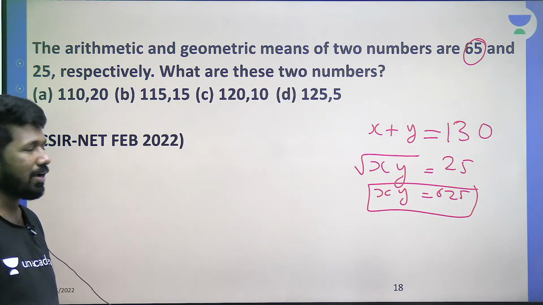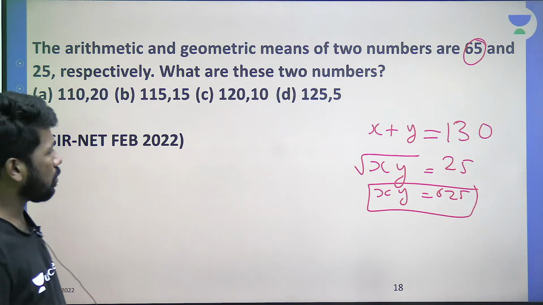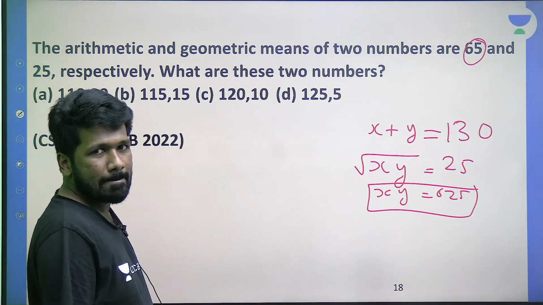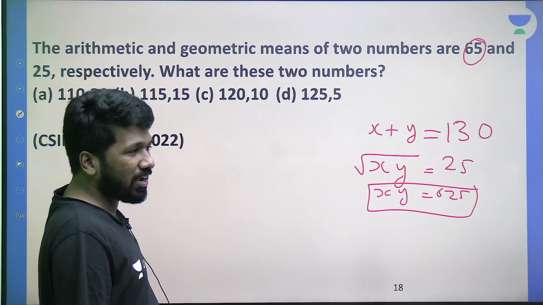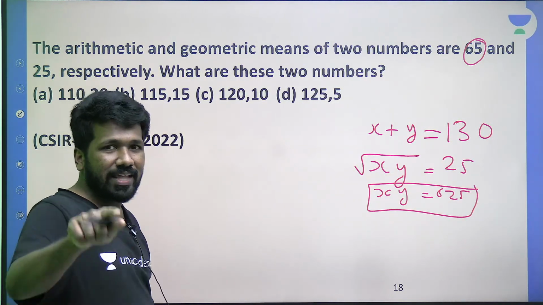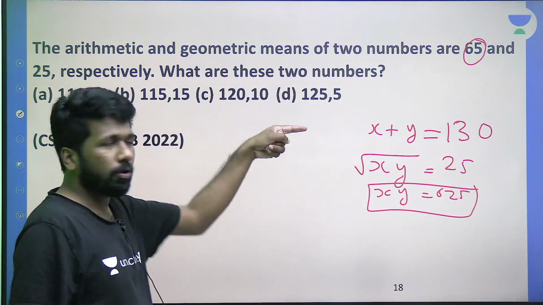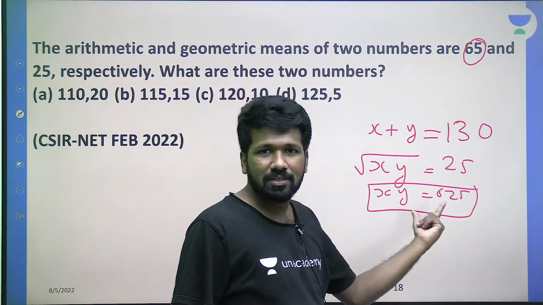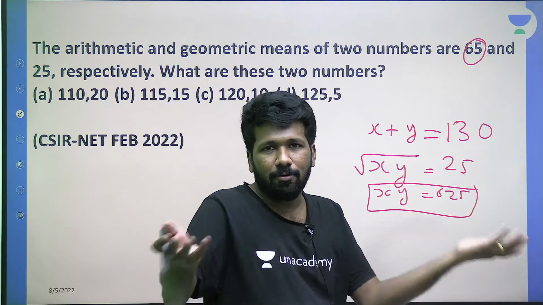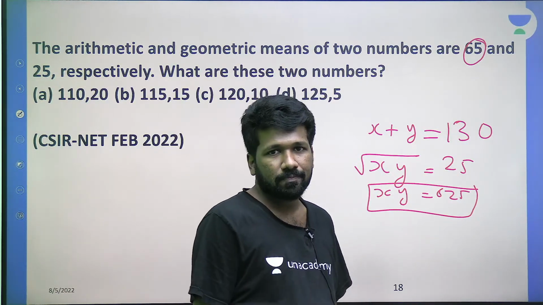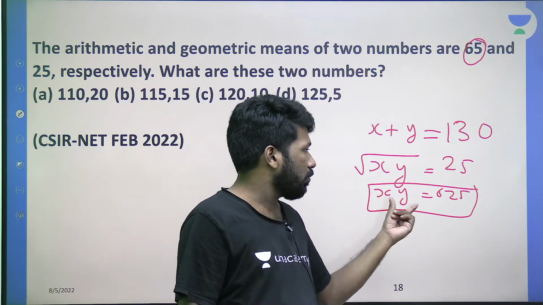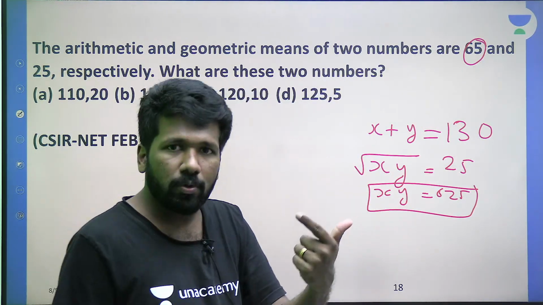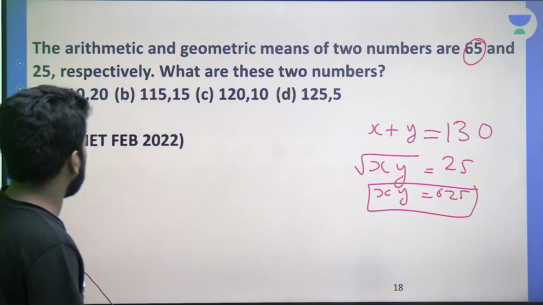That is where you can use elimination. No need to do direct method. You can check answer options. कौन सा option का product 625 देगा? Some people what they do is product करके square root करके check करेंगे. That is an extra step, because चारों options में वो करना पड़ेगा ना. That is why here itself, that square rooting step can be avoided in the 4 options. Now you only have to check, answer options में वो 2 numbers product किया तो 625 कौन सा option देगा?